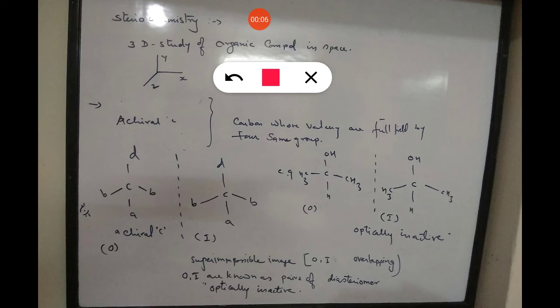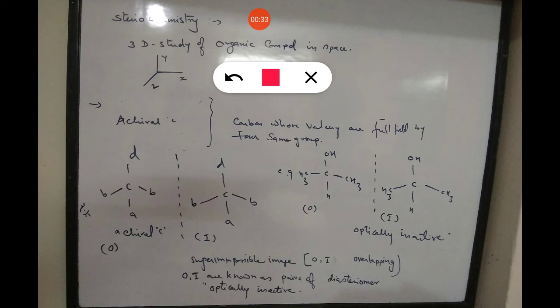Now, stereochemistry. Stereochemistry deals with the 3D representation of organic compounds in space. Here, some terms are used in stereochemistry, like achiral carbon. Achiral carbon is a carbon whose valency is fulfilled by four of the same group, or maybe two of the same group.